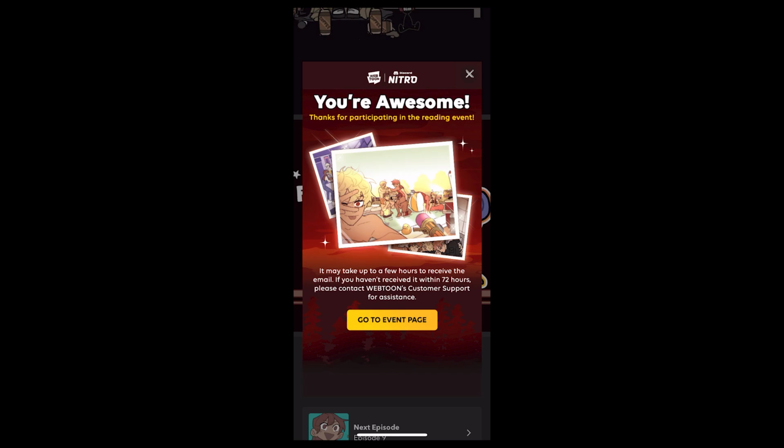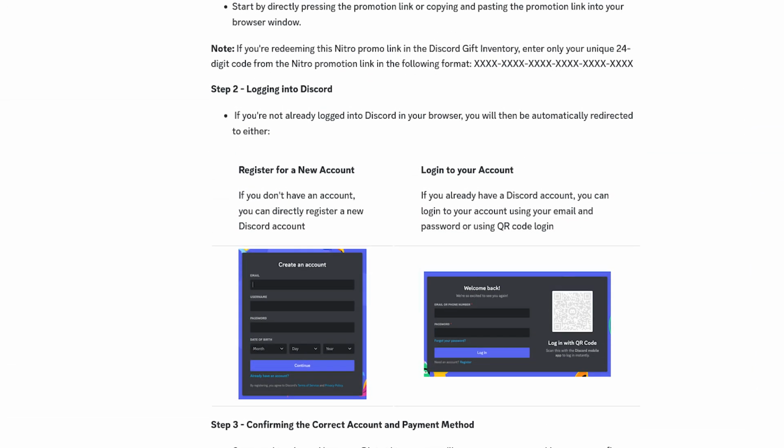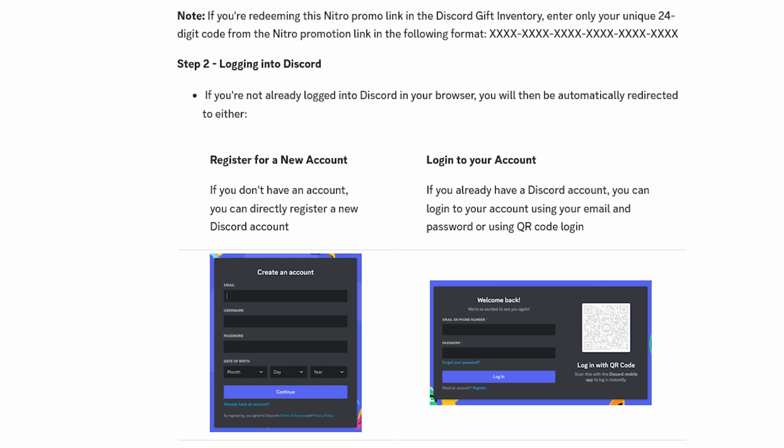Once you click on the link, you will be sent to the Discord's website. Just log in with your account here and add payment information, and you will get Discord Nitro features.